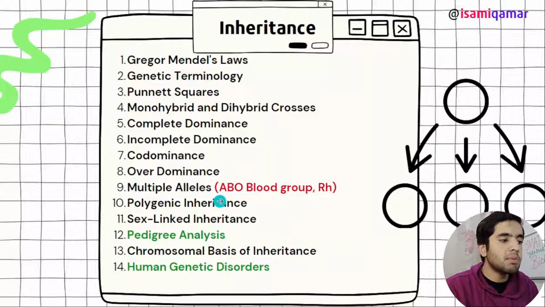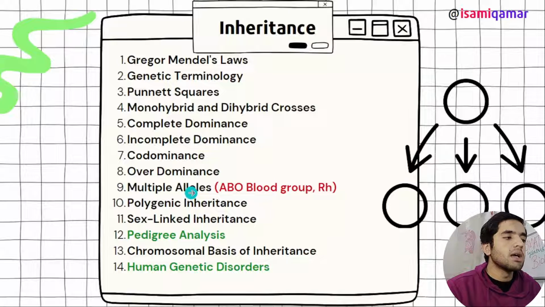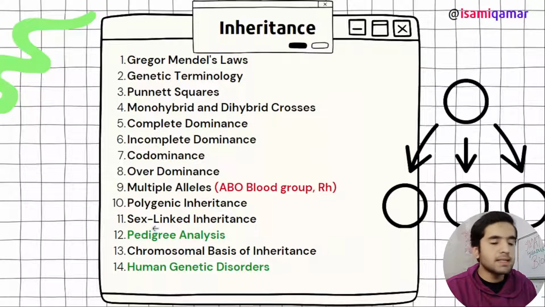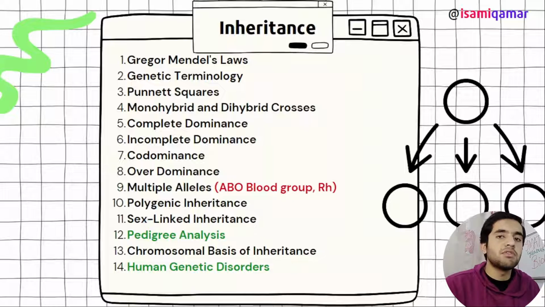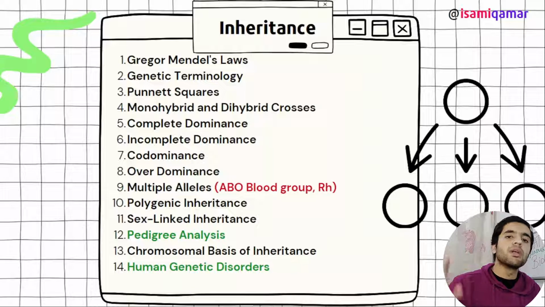Overdominance, but then we have multiple alleles. That's the codominance. The ABO blood group you have to cover in multiple alleles. This is the phenomenon of multiple alleles. ABO blood group, Rh group. Then we have polygenic inheritance, and then sex-linked inheritance. Sex-linked inheritance is the most important. Like if it is an X-linked recessive trait, how it will move in a pedigree.